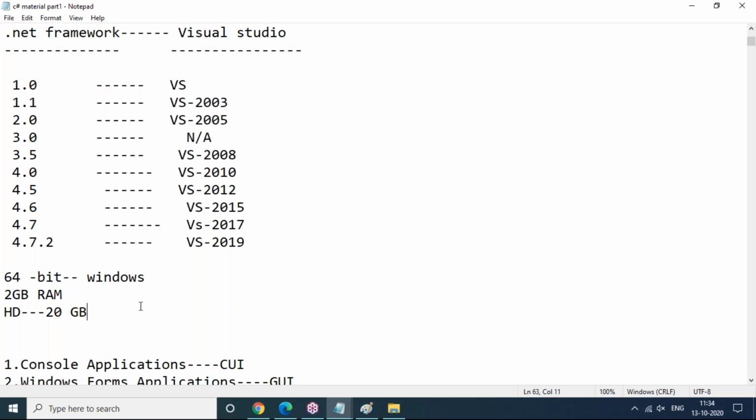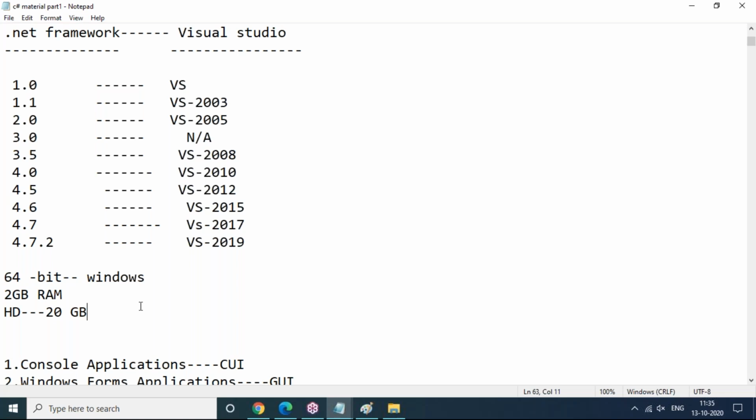Once you install successfully, with a clear picture, there is no need to worry. So you can work with application code easily here. It's not a big deal to install. But while installing, you should take care of the software and hardware requirements, like a 64-bit Windows OS, a minimum of 2 GB RAM, and 20 GB of hard disk space.